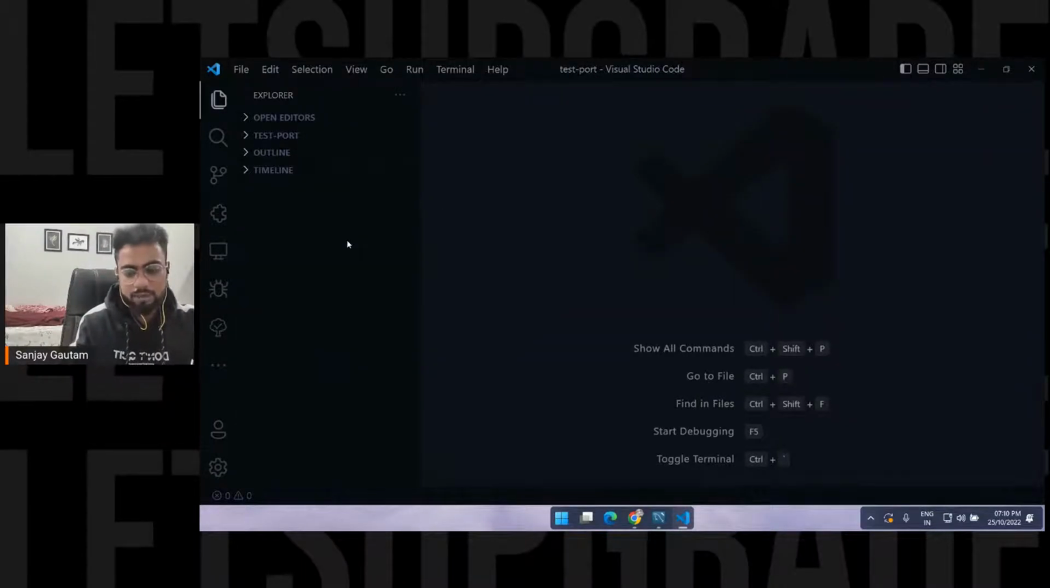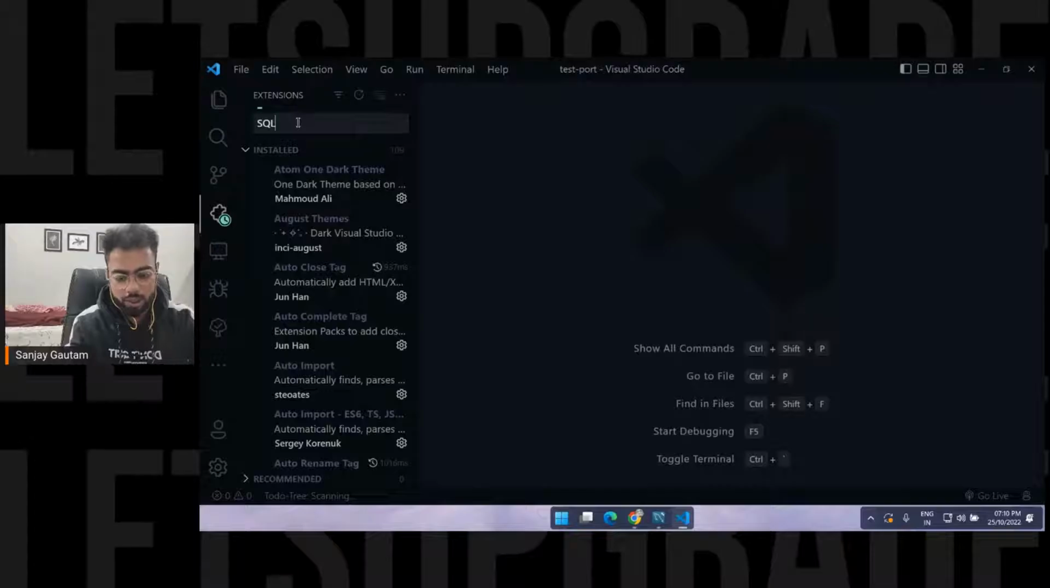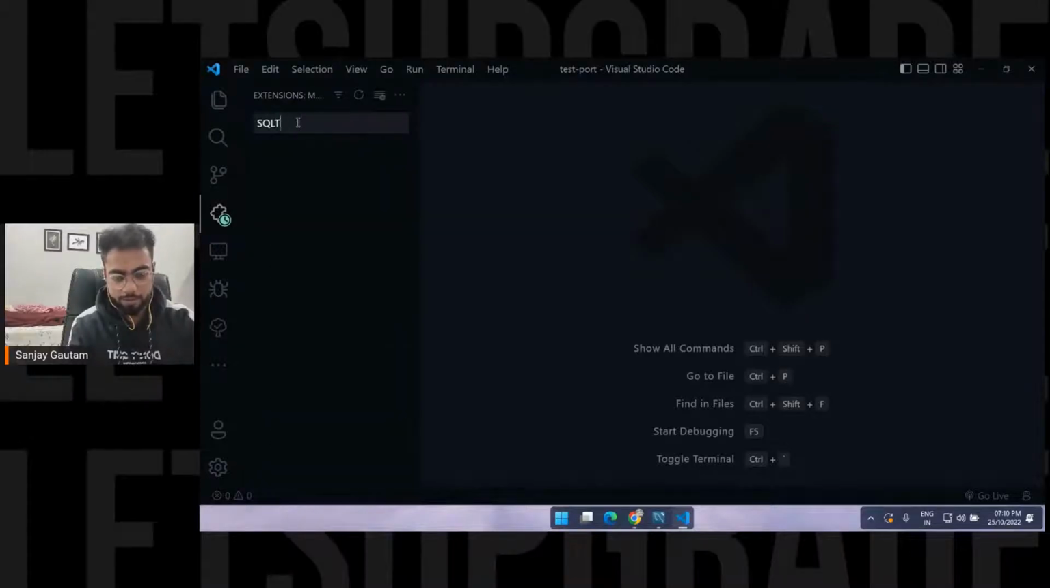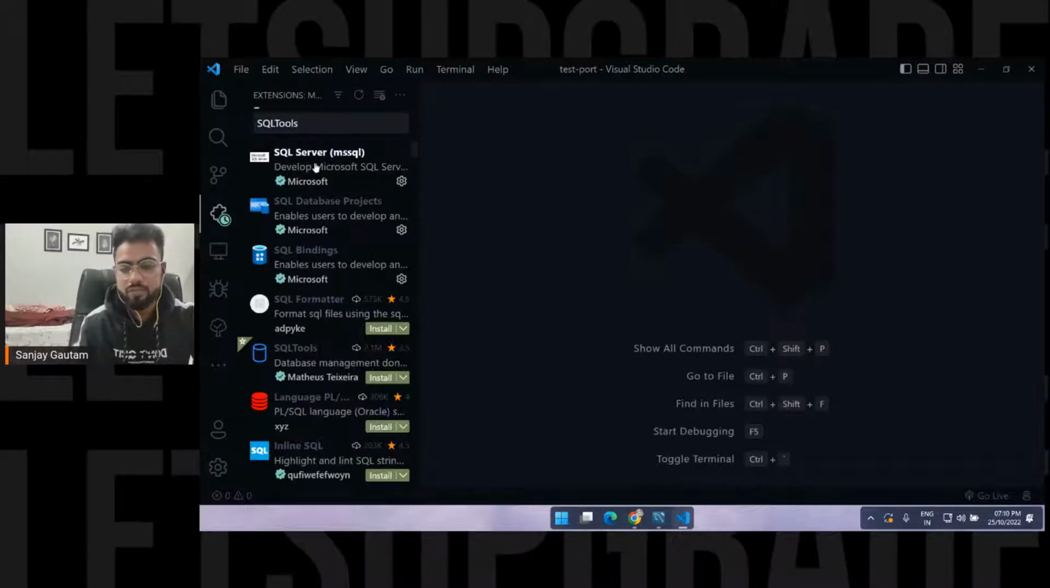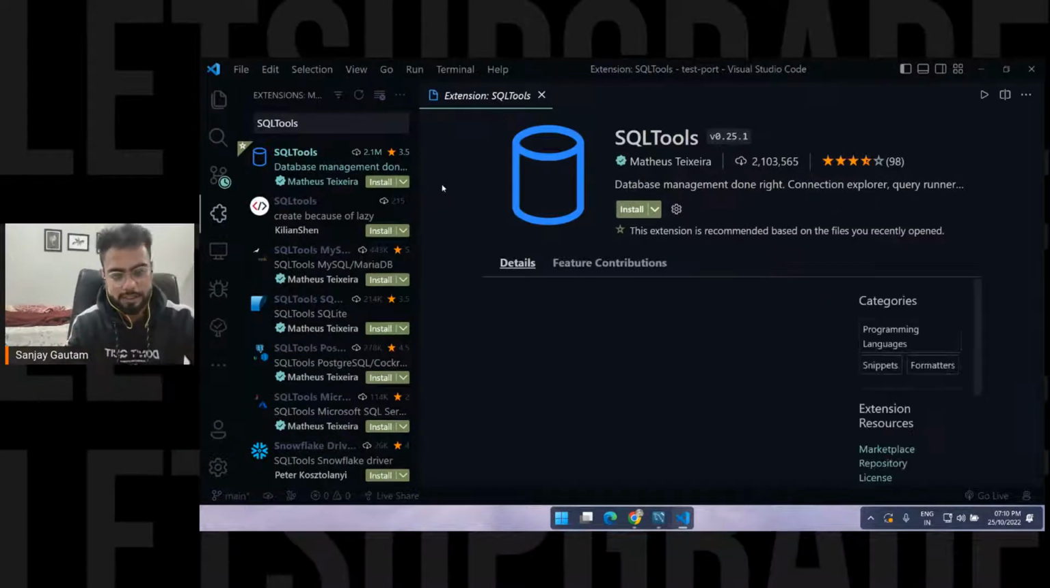And here we have something called extensions. Just click on this extensions here. As soon as you install VS Code, just click on extensions. This part is optional. And just type here SQL. Just give it a second. So SQL tools. This is the extension which will help us write SQL queries inside VS Code.